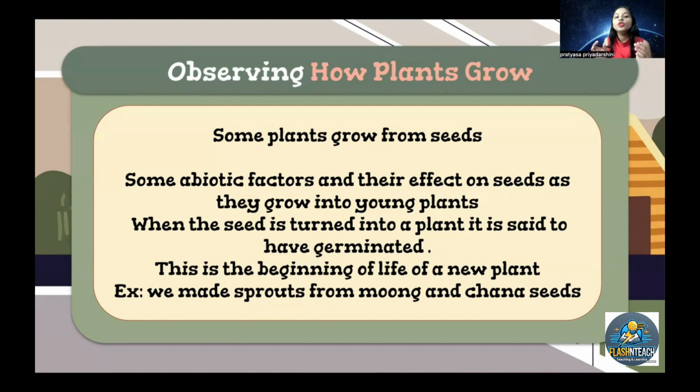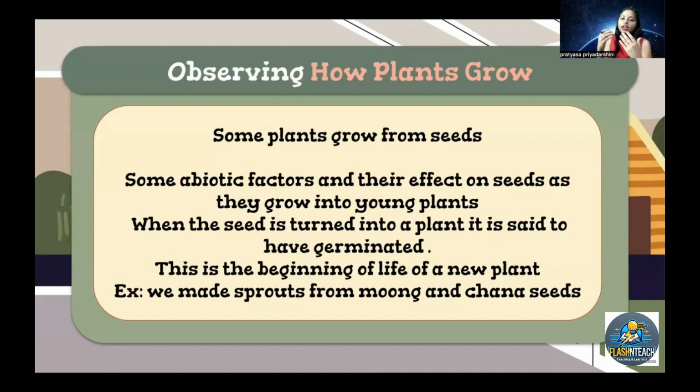At that moment, you pour water on it. You have to keep it in sunlight because a plant needs sunlight, right? Plants need air. Without air, without sunlight, it can't survive, right? So these are some abiotic factors and their effect on the seeds as they grow into young plants, right? So when the seed turns into a plant, it is said to have germinated.